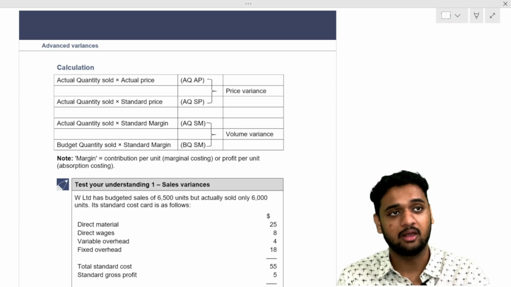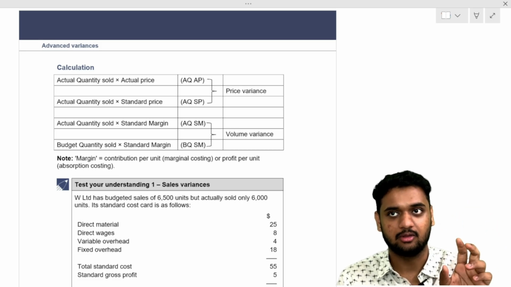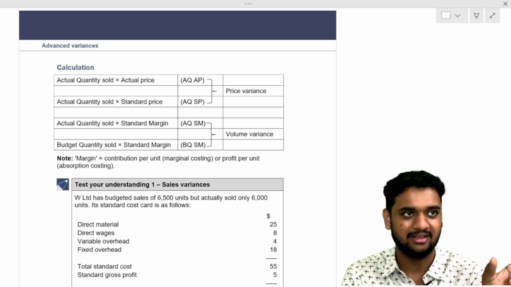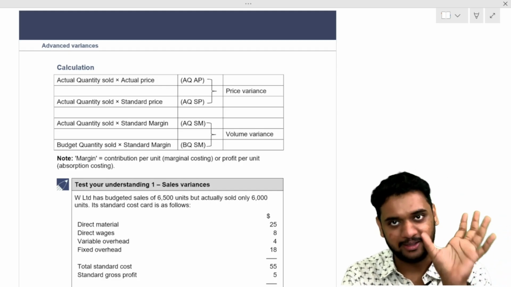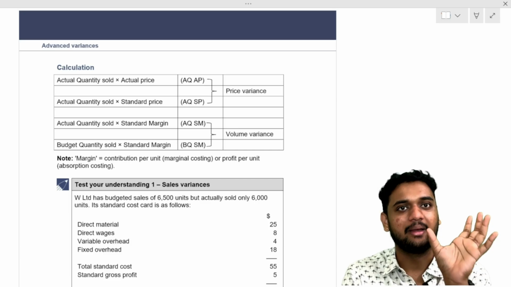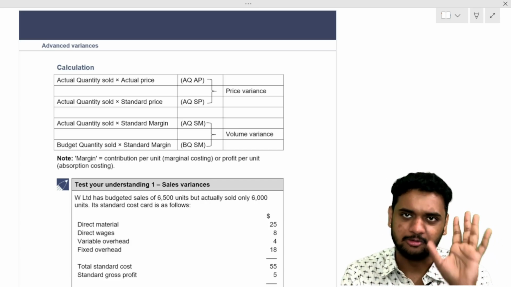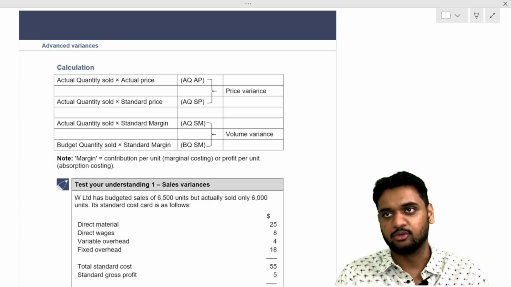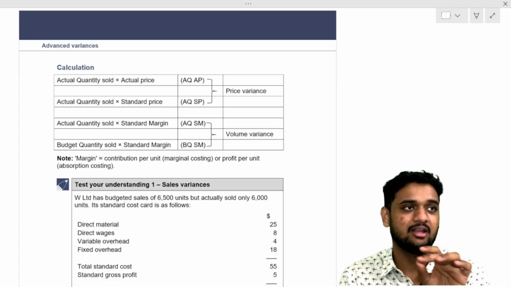Now tell, what is the formula? Actual price. It's price, not rate, here. How much I sold, actual price. Your price tag will be there for the amount. Actual price minus standard price into quantity. Price always will be standard only. Only quantity will be budgeted. Understood? So tell again what is the formula? Actual price minus standard price.